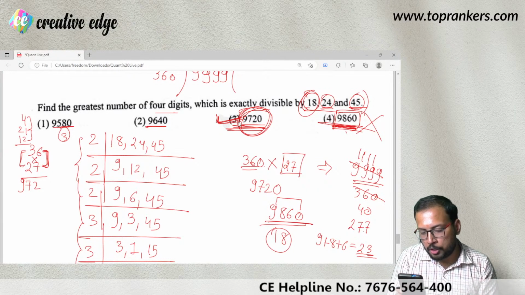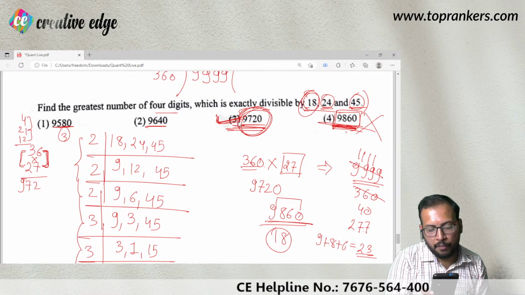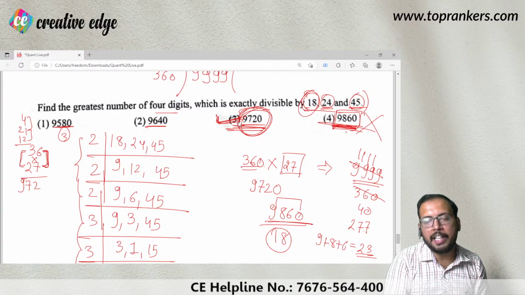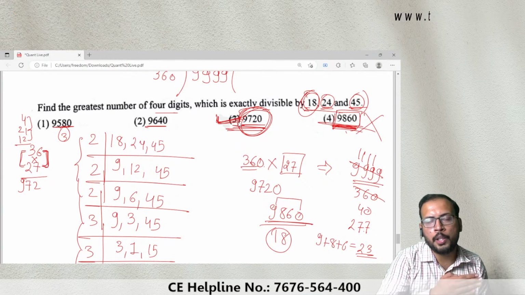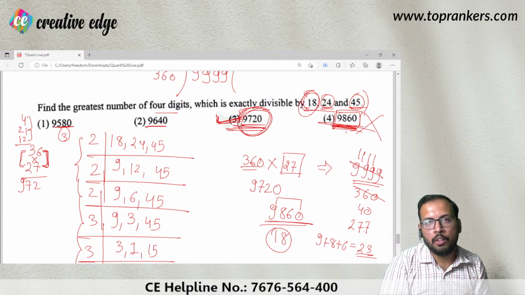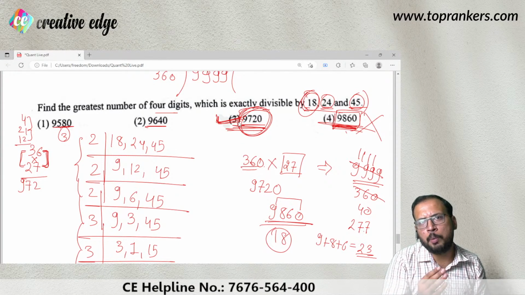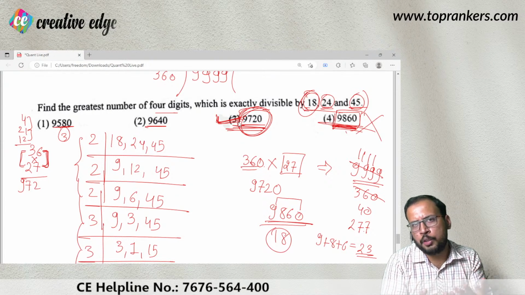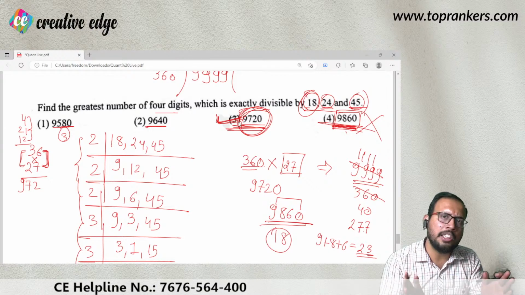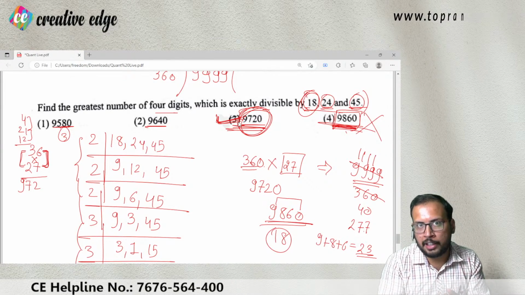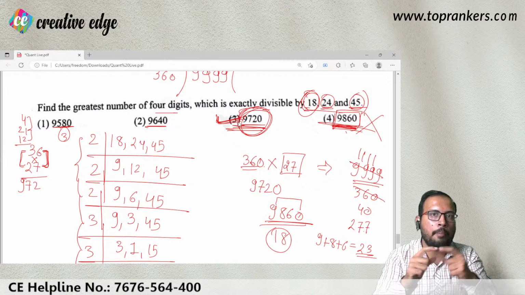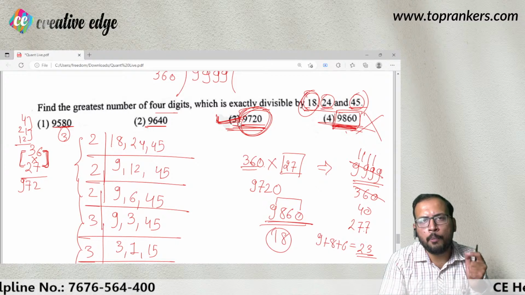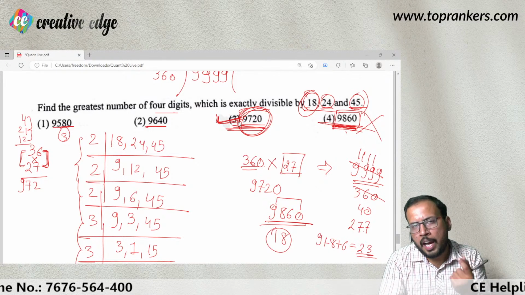So, just design, you're asking what is an ideal rank for the UCEED examination. If you wish to go into IITs, you must come in the top 20 or top 50 in India. For IIT Bombay, it must be top 10 or top 20. For IIT Guwahati, it may range from top 50. It all depends on the number of aspirants writing the exam. There is no standard criteria, but we are just observing previous year trends. I would say that if you're in the top 50, you must be getting IIT Guwahati.